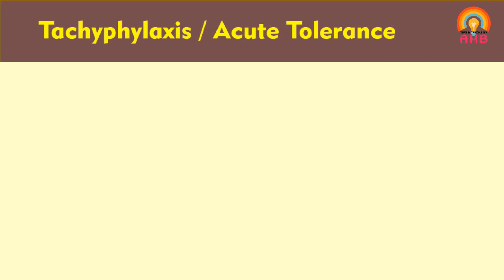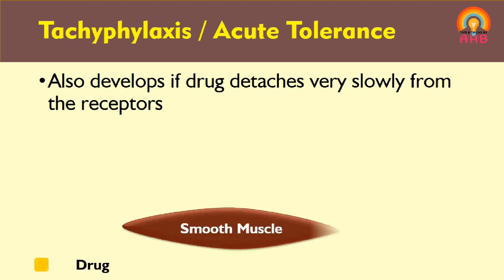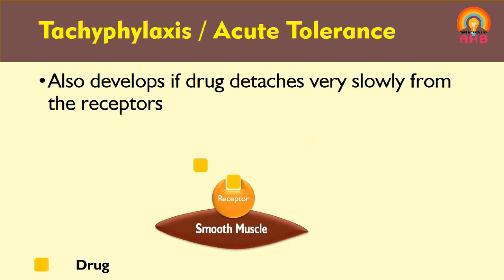Now acute tolerance or tachyphylaxis also develops if the drug detaches or dissociates very slowly from the receptors. As the drug dissociates very slowly, it leads to blockage of the receptors, and hence even though the concentration of the drug is increased, receptors are not free to react with the drug, and the intensity of response remains constant.